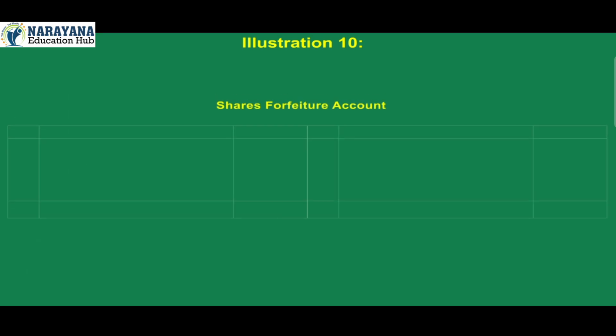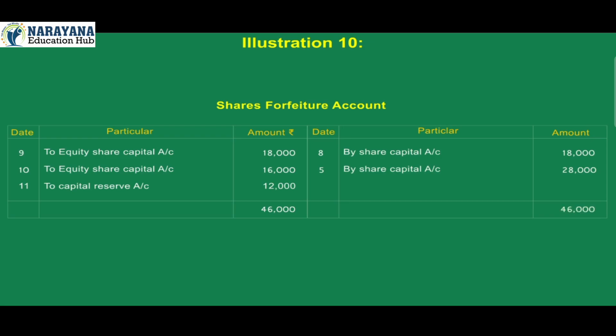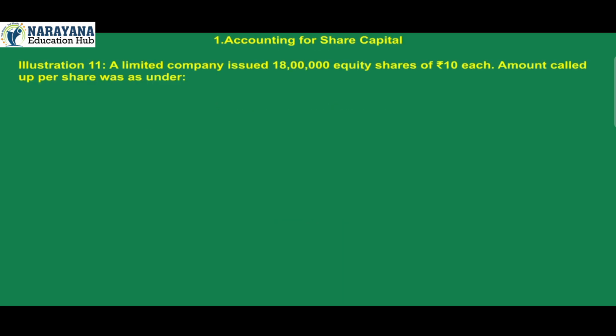Shares forfeiture account. Date, particulars, amount. 9. To equity share capital account 18,000. 10. To equity share capital account 16,000. 11. To capital reserve account 12,000. Total 46,000. 5. By share capital account 18,000. 8. By share capital account 28,000. Total 46,000.